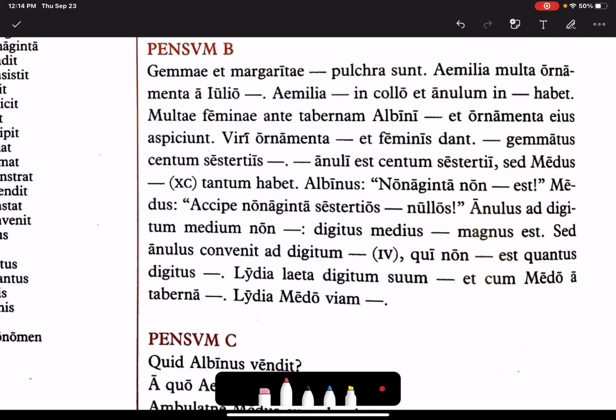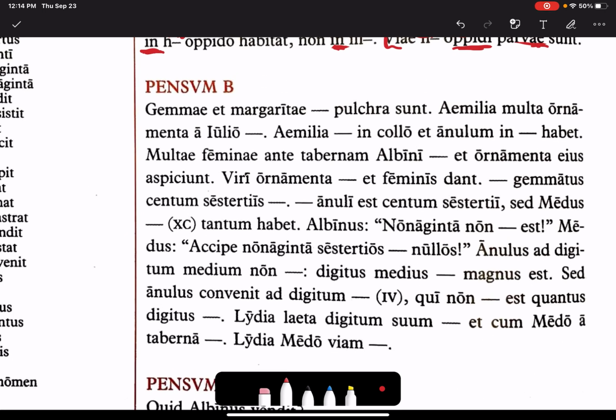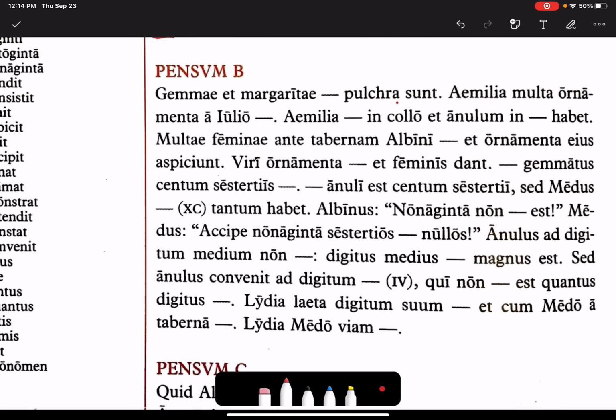Gemmae et margaritae blank pulchra sunt. This is a little more tricky, right? You're having to remember the words. So because it's pulchra, I think that we want to put ornamenta here. This requires a little bit of guesswork, a little bit of memory. Ornamenta pulchra sunt. That makes the sentence make sense. Gems and pearls are beautiful pieces of jewelry, beautiful ornamenta.